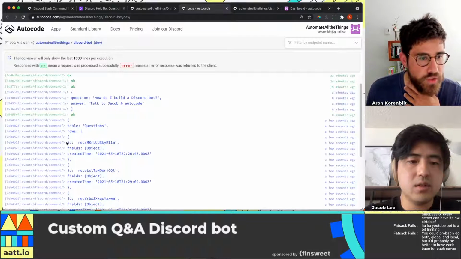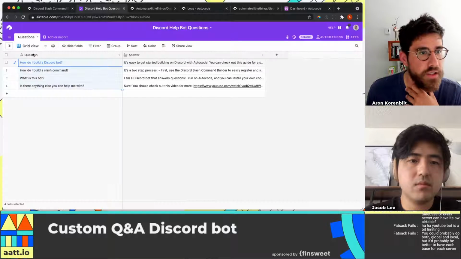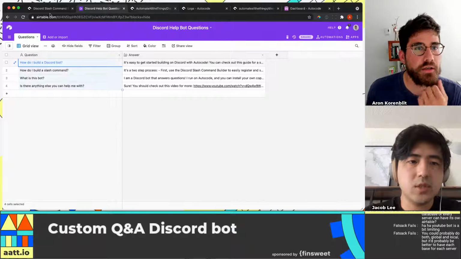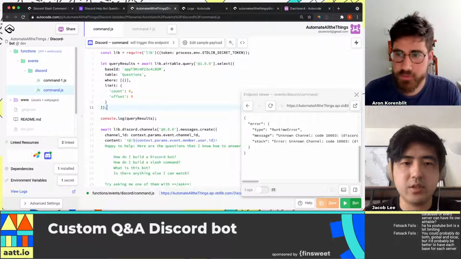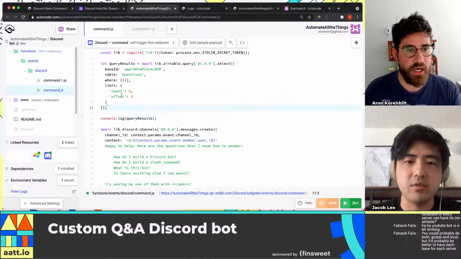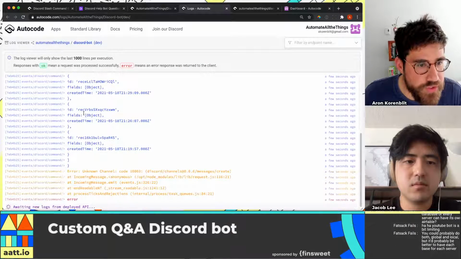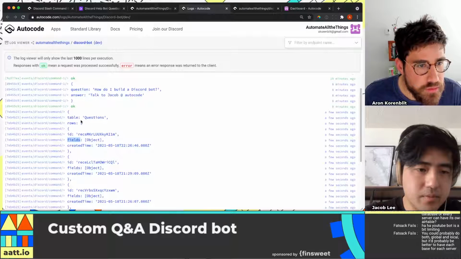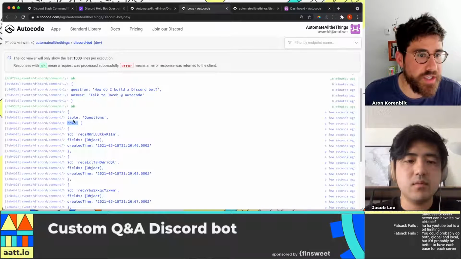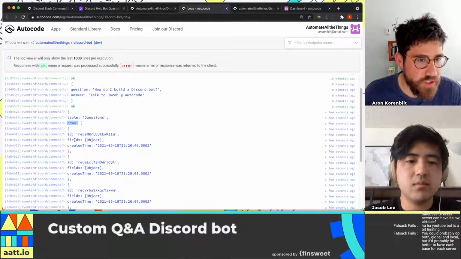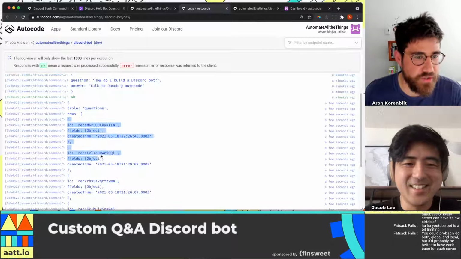Okay, so we want to return each field, fields dot question, right? Yep. And they're all in another parameter called rows, which you may have noticed in the logs too. If we go back to the logs, where do you see rows? Scroll a bit more. Okay, so it's an array in each record. So table dot questions dot rows dot field dot question is going to be an array of records. Okay, got it.